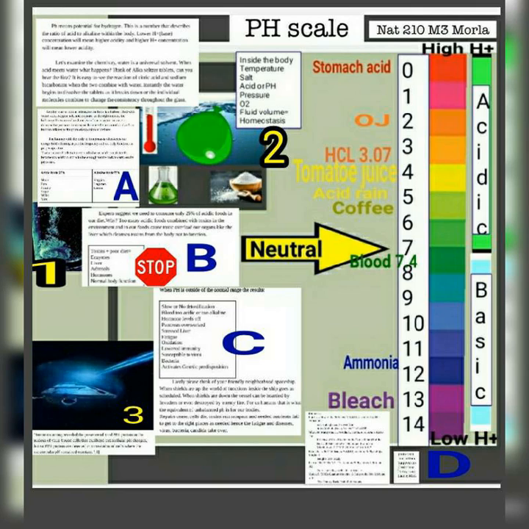Lastly, please think of your friendly neighborhood spaceship at number 3. When shields are up, the world of functions inside that ship go just as scheduled. But when shields are down, the vessel can be boarded by invaders or even destroyed by enemy fire. For us humans, that is what the equivalent of unbalanced pH is for our body.